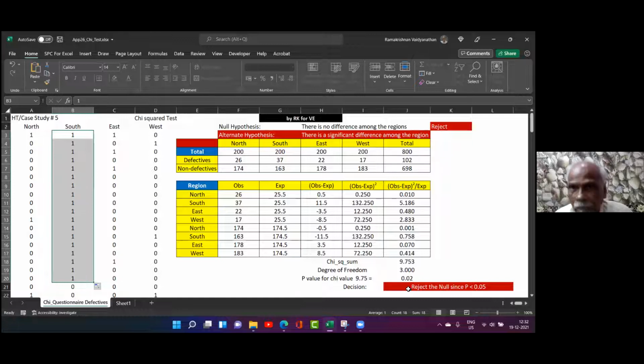What is significant? Alternate hypothesis. What is the alternate hypothesis? There is a significant difference among the regions. What is the null hypothesis? There is no difference among the regions.